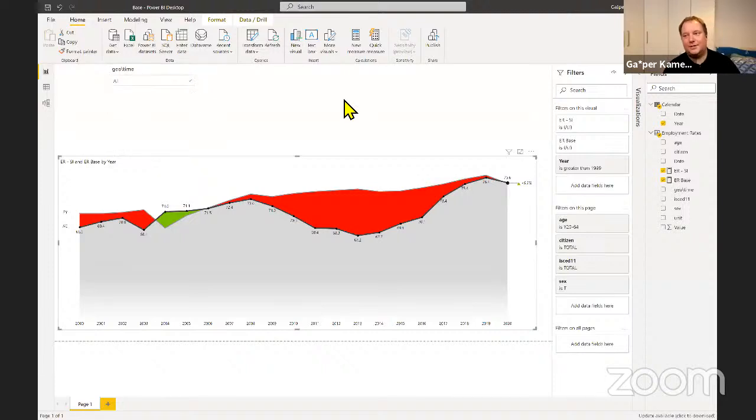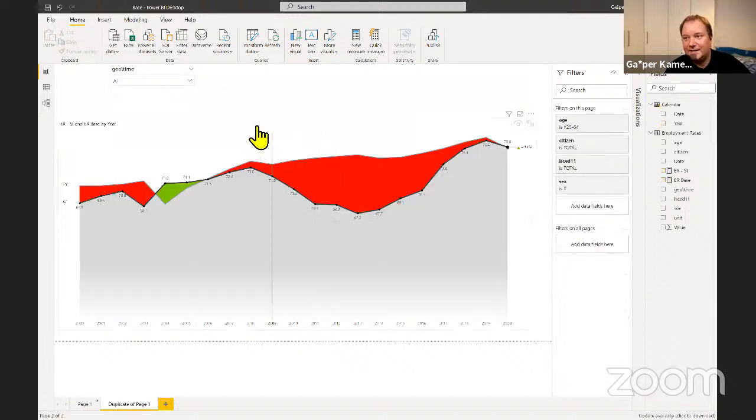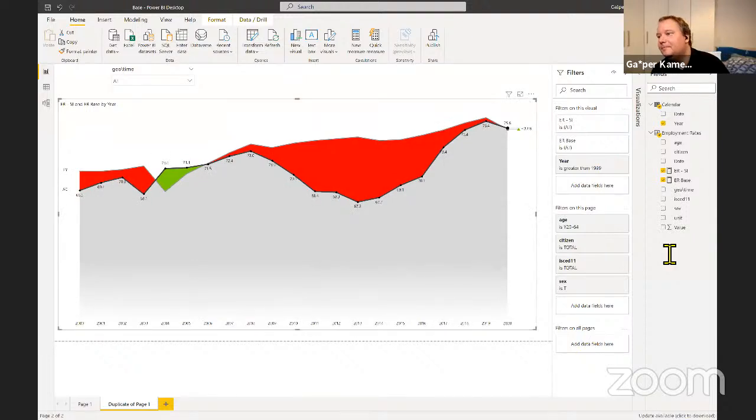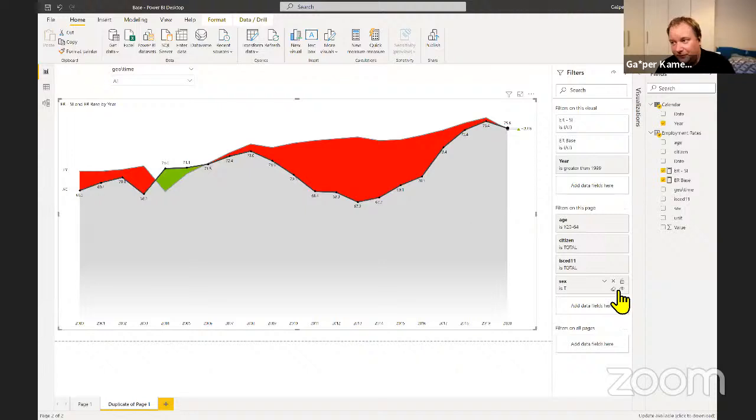But now let's take this a step further. So let's say, okay, well, this is good, right? But now let's create a duplicate of this. And on this one, I want to do it differently. On this one, I will not filter the gender out.